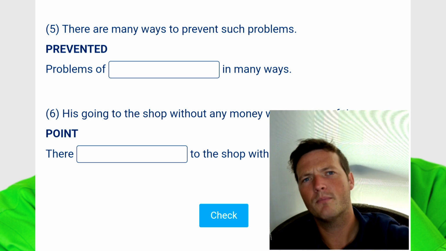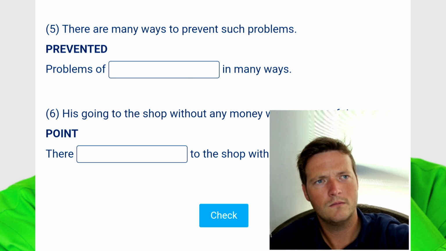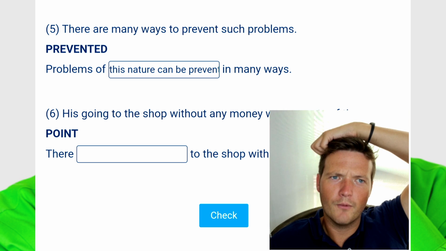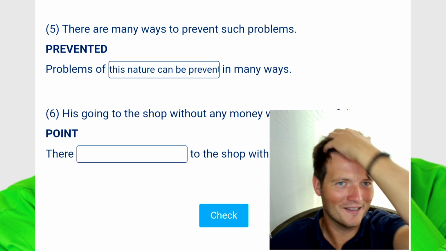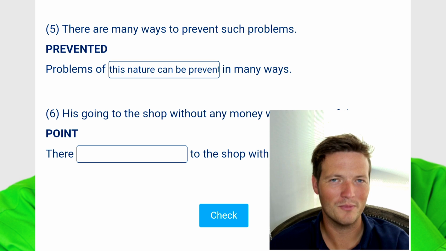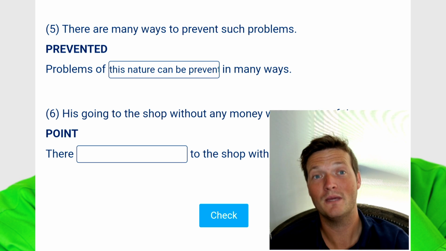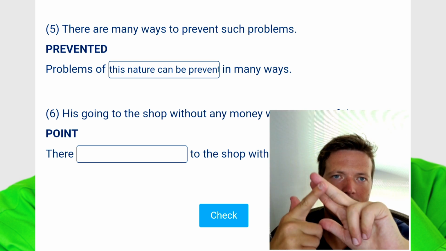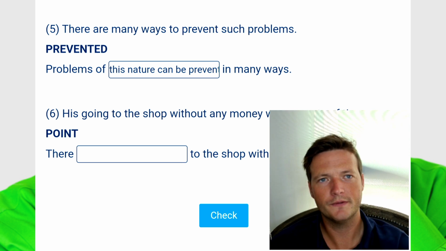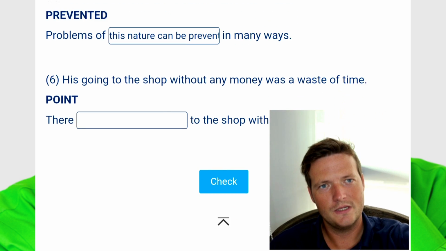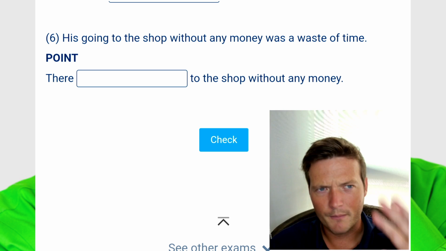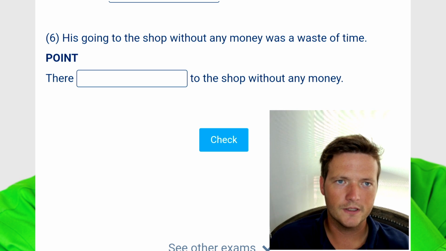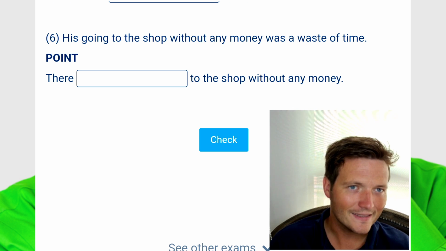So I'm going to say problems of this kind. No? Well, I went for nature in the end. I meant to write kind, but I'm not rewriting it. I think that would be acceptable. Problems of this nature can be prevented, may be prevented in many ways. This nature can be prevented. 5 words, perfect. I wonder if there'll be any discrepancies with the website. If so, I'm pretty sure my answers are all correct so far. They're completely acceptable, I think.